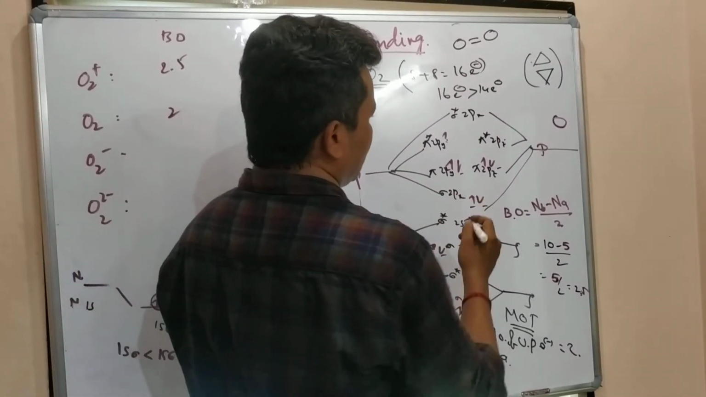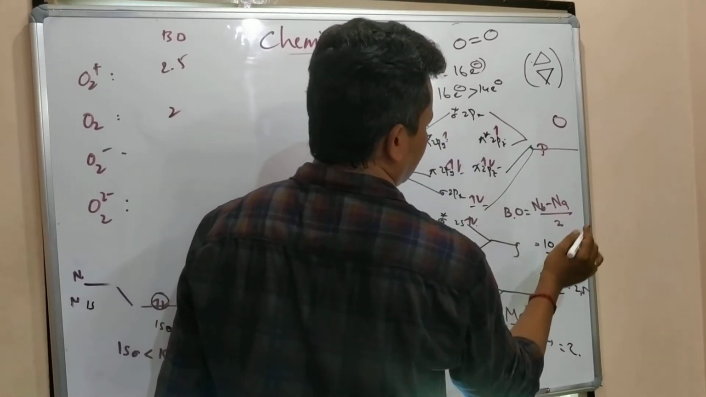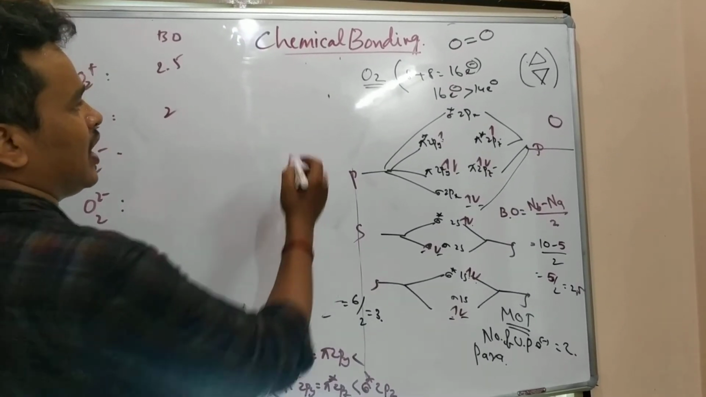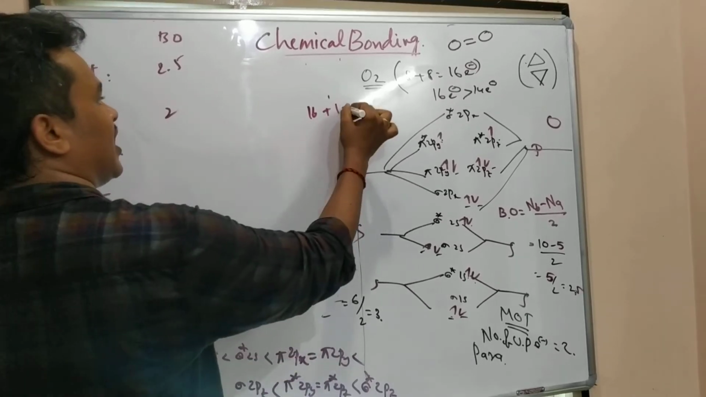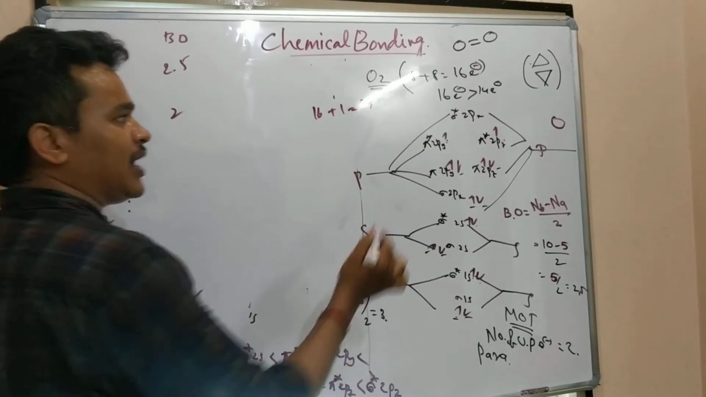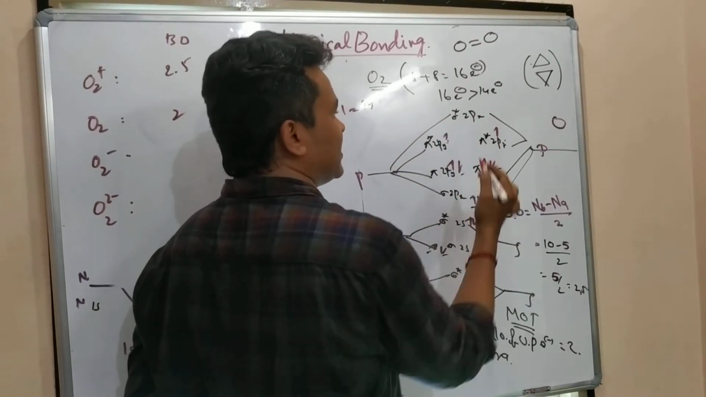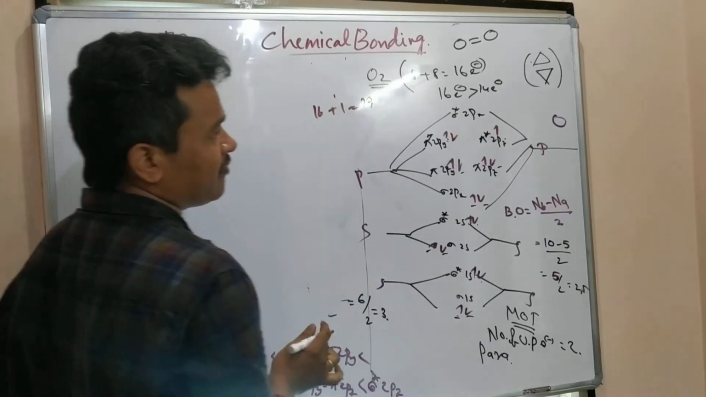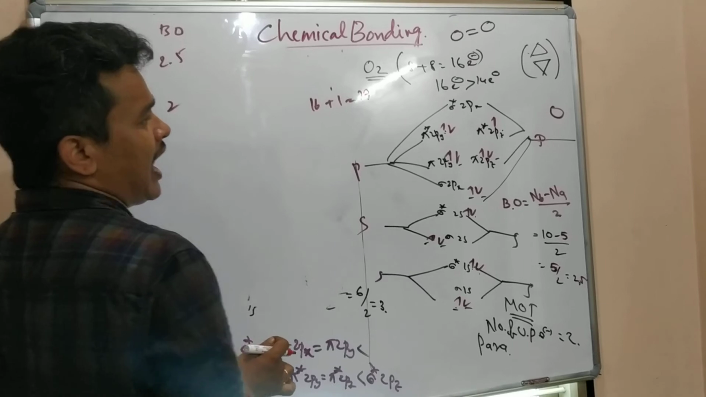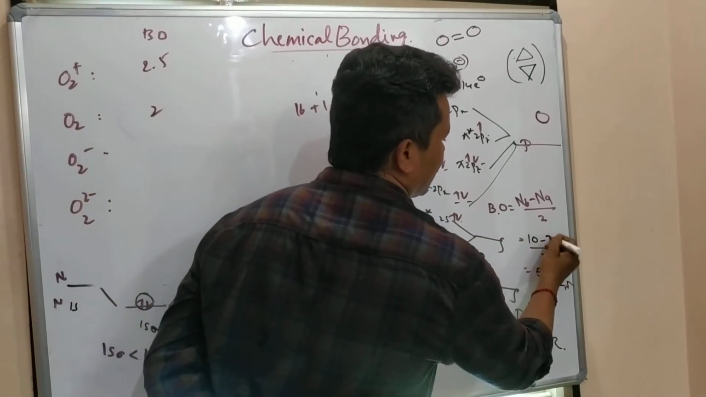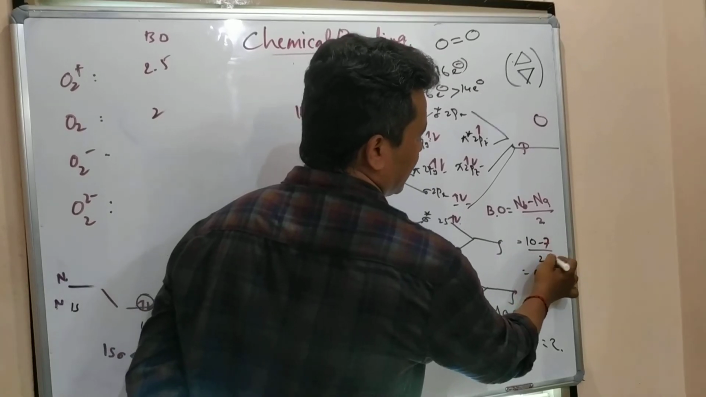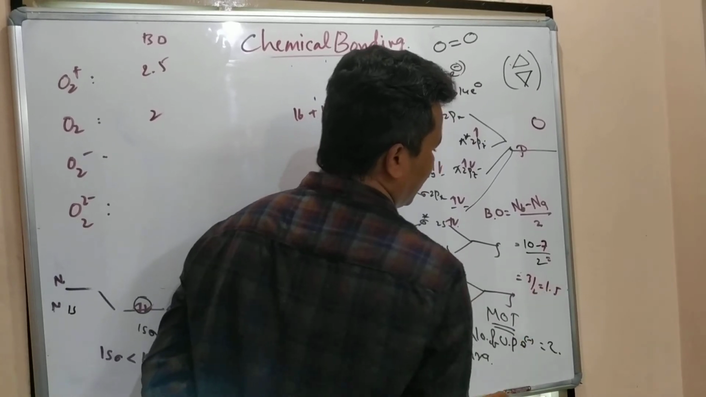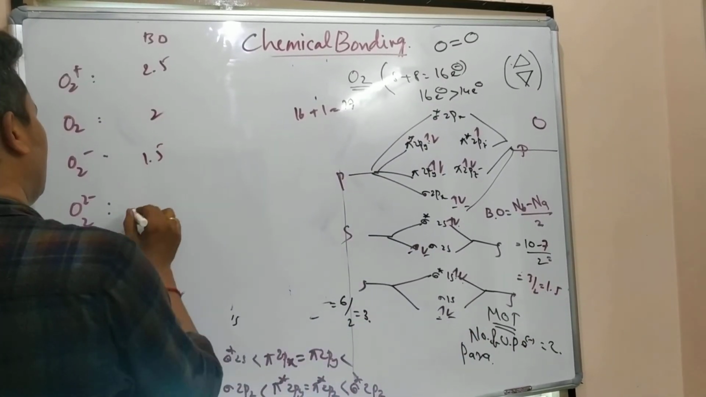Okay, going back to my regular oxygen. O2 minus means 16 electrons plus 1 extra electron, overall 17 electrons. This is the 16 electron diagram; 17 means 1 extra electron. Where does it increase? Anti-bonding only. Initially 6 is there, now it will become 7. 10 minus 7 is 3, 3 by 2 will be 1.5. The bond order will be 1.5.